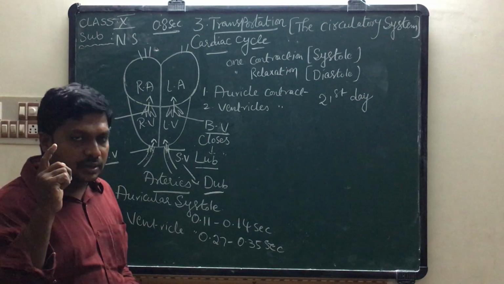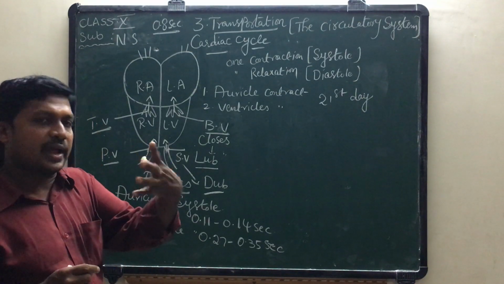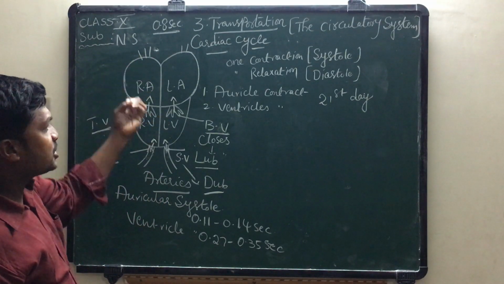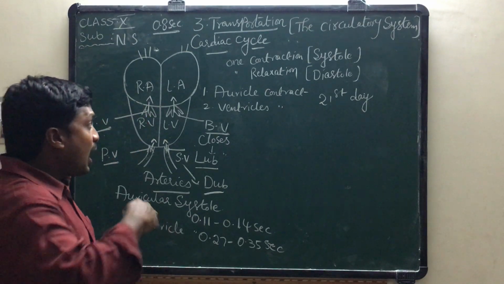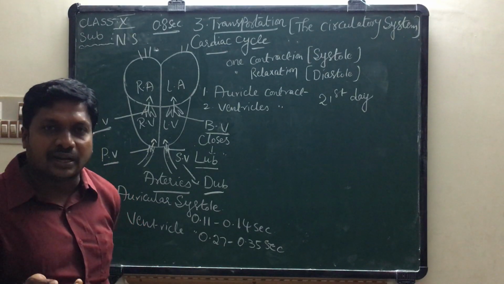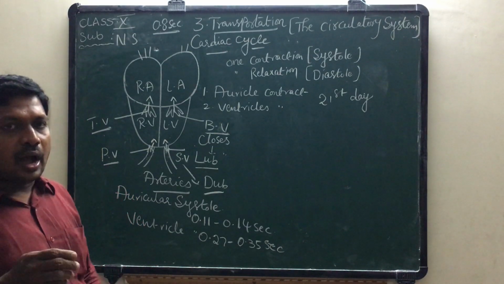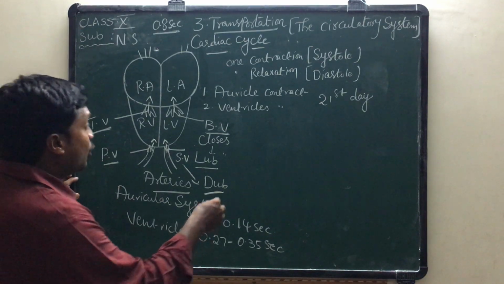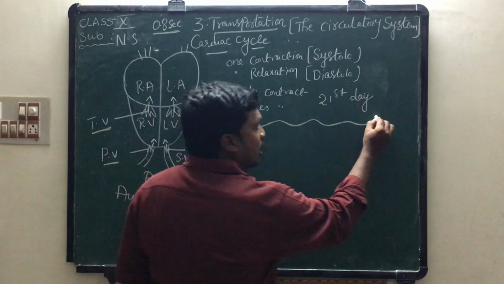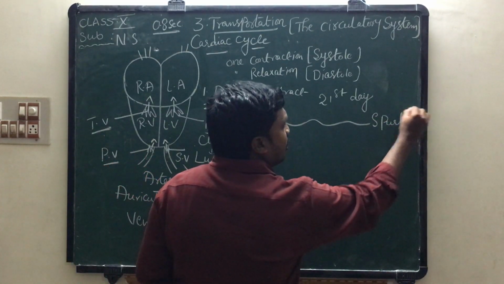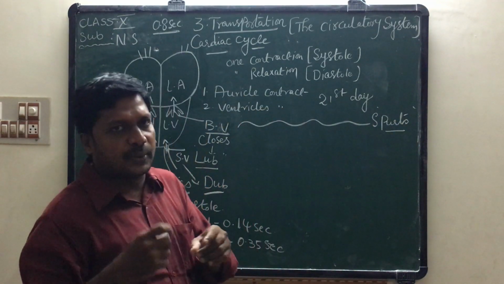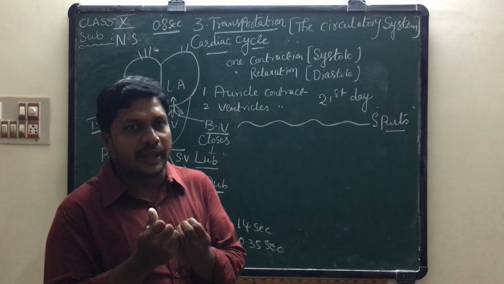One cardiac cycle means one contraction, one relaxation: auricular contraction, ventricular contraction, auricular relaxation, ventricular relaxation. After one cardiac cycle, the heart will take some time to rest, a fraction of seconds. So blood flows from the heart to body parts in the form of waves. Waves are also known as spurts. Why? Because after completion of one cardiac cycle, the heart takes some rest.